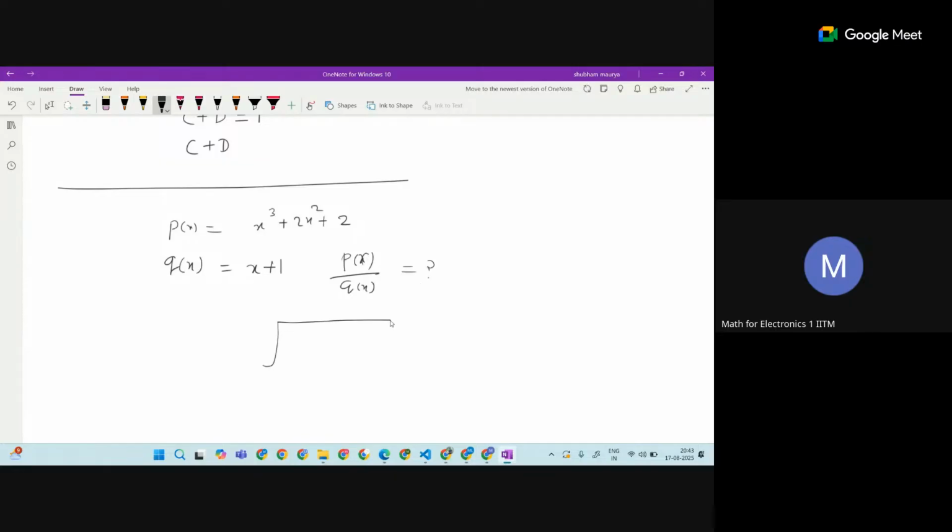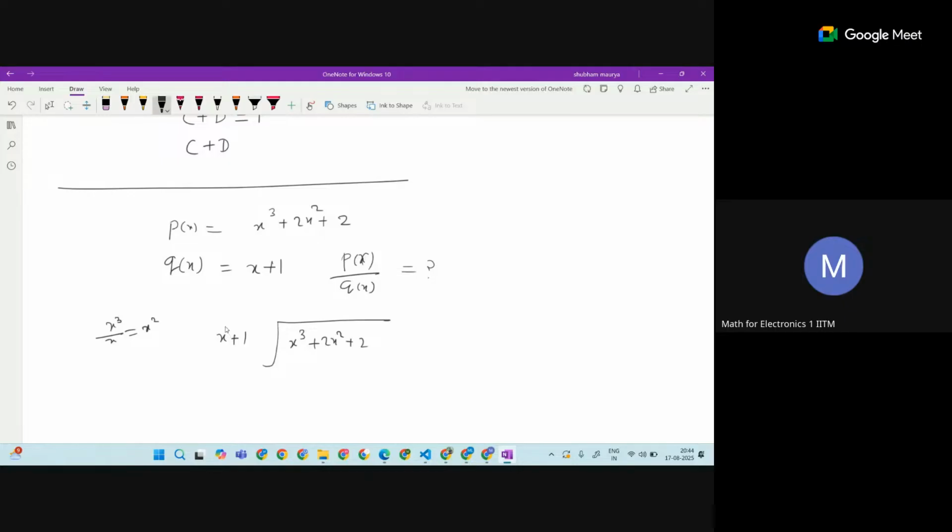So in synthetic division, you can write it like this: x cube plus 2x square plus 2, divided by x plus 1. The degree of x is 1, right? We take the term with the highest degree on this side and divide it. So x cube by x, you'll get x square.